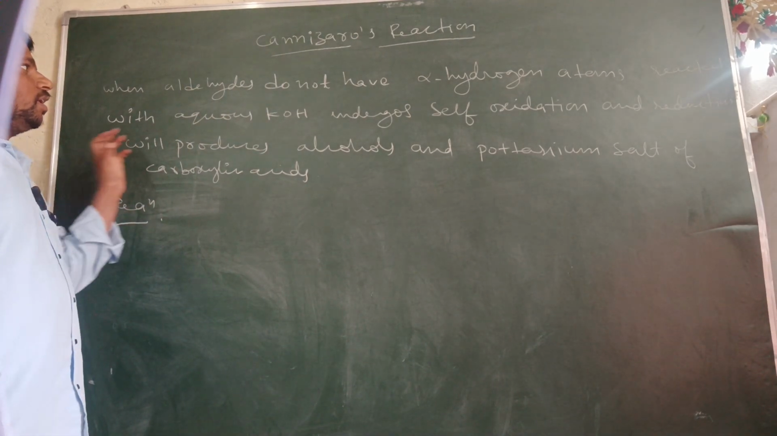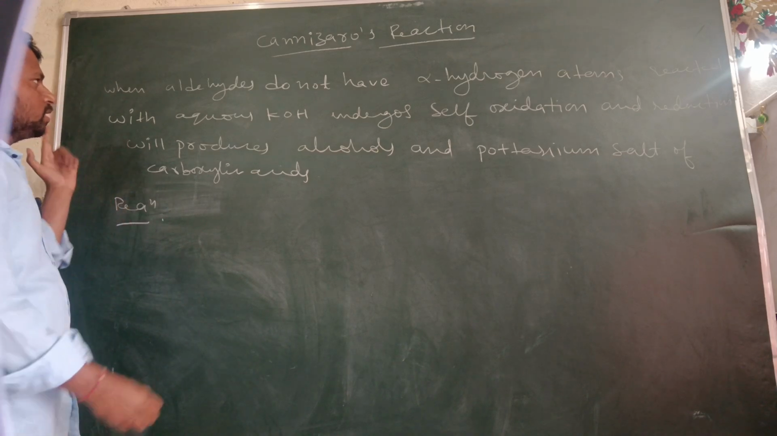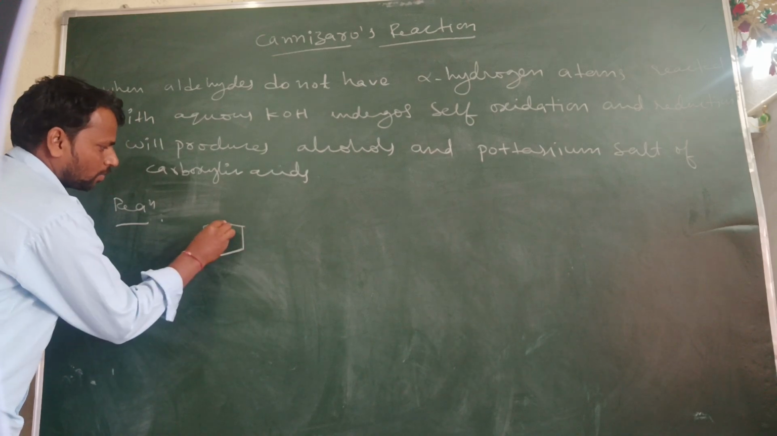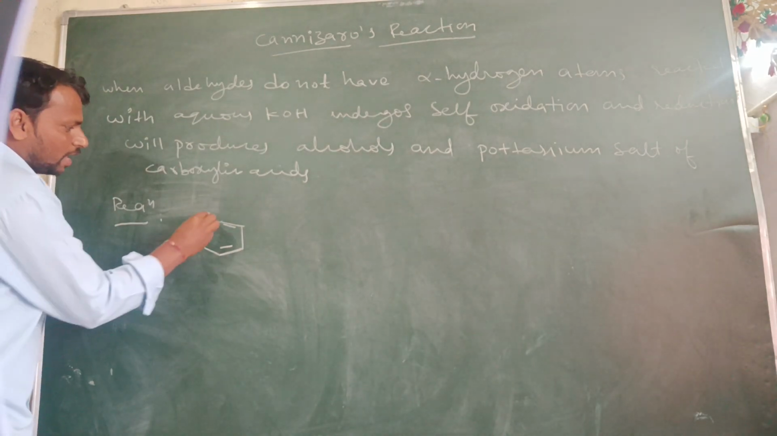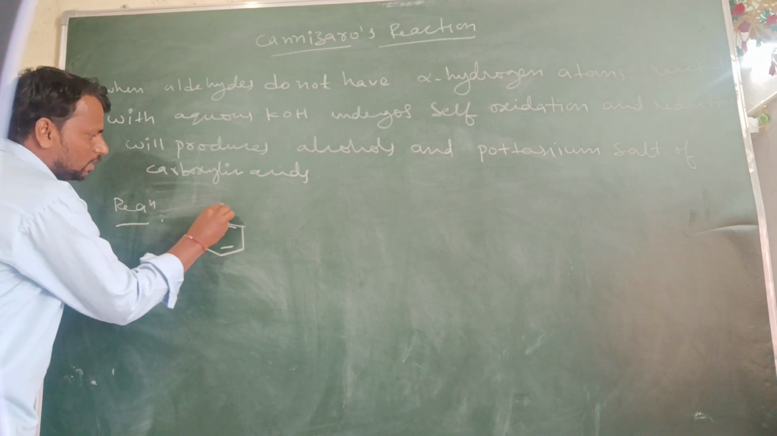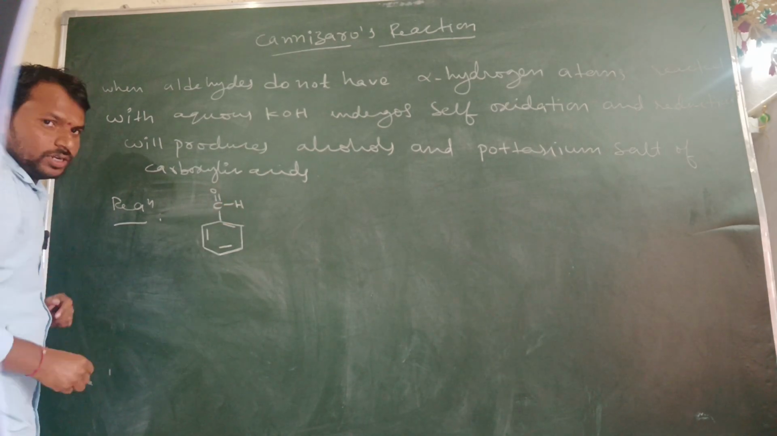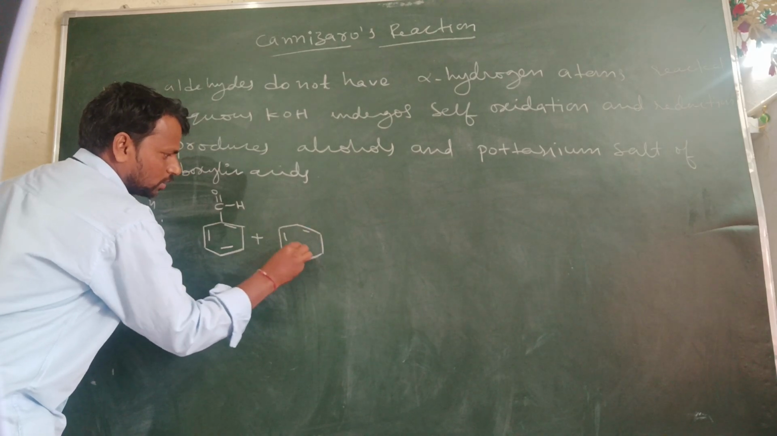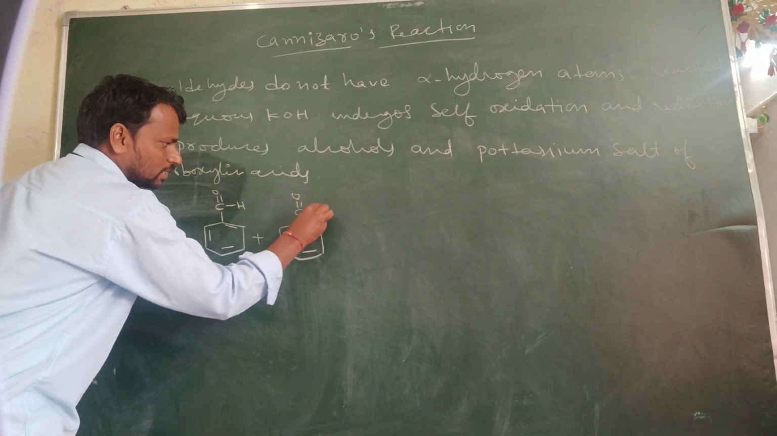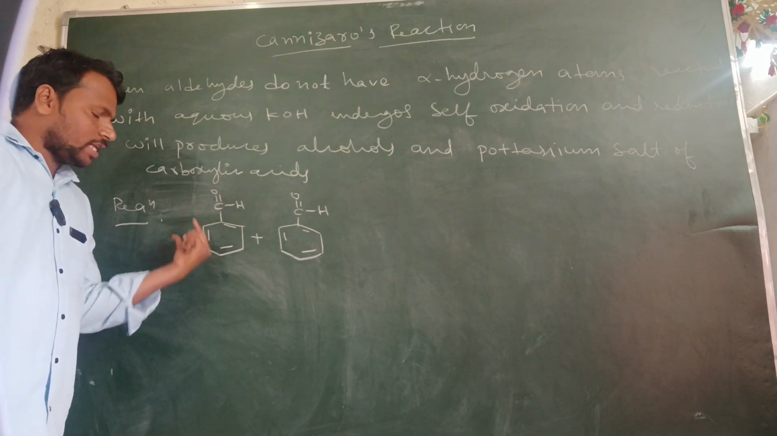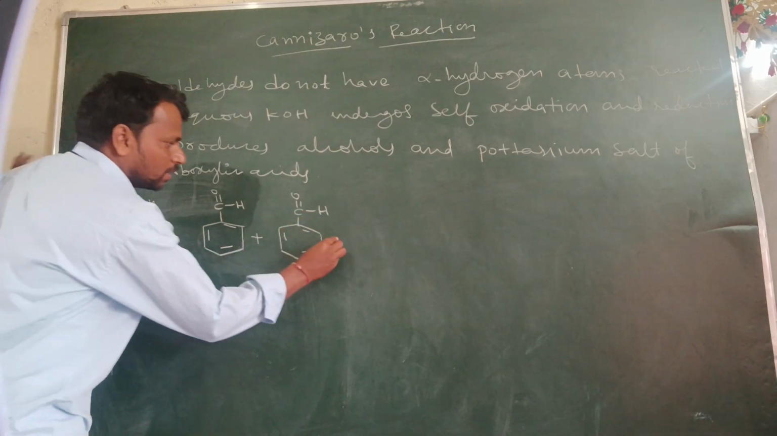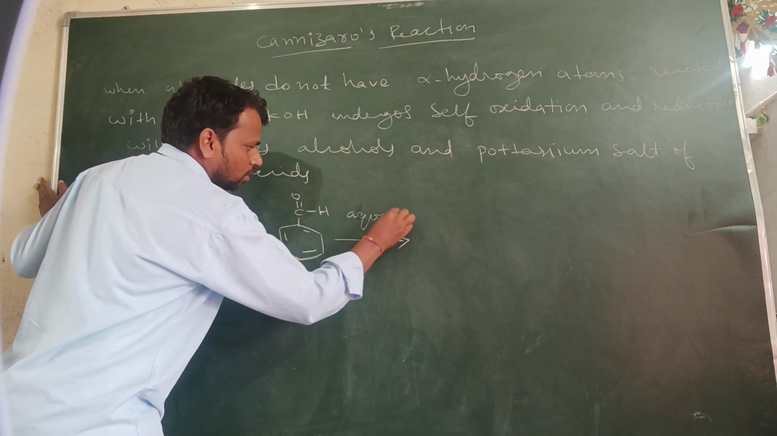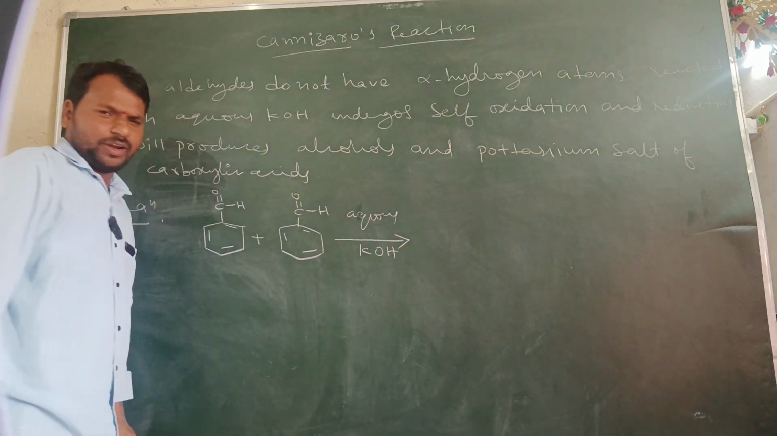Here, not having alpha hydrogen atoms means we should write aromatic aldehydes. So we are taking aromatic aldehydes, that is C double bond O H, a benzaldehyde, plus another mole of benzaldehyde, C double bond O H, in presence of aqueous potassium hydroxide or sodium hydroxide, anyone.